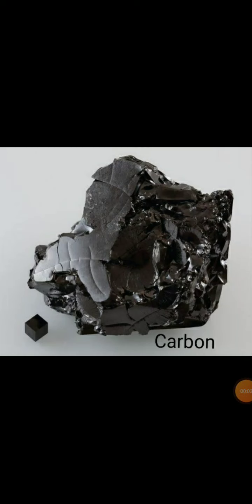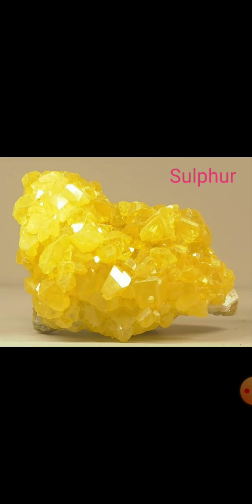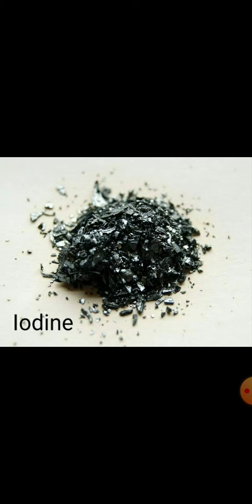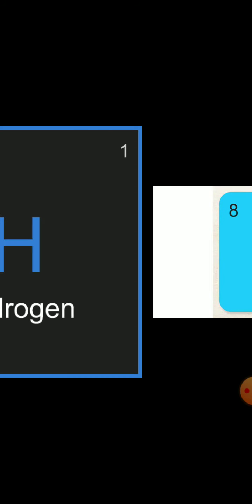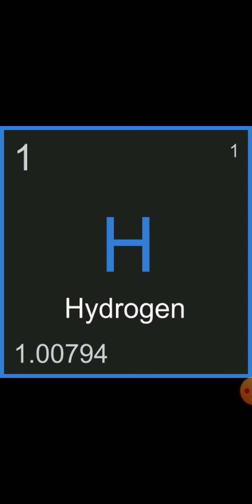Now let us talk about physical properties of nonmetals. First of all, let us see the examples of nonmetals. They are carbon, sulfur, iodine, oxygen, hydrogen, etc.